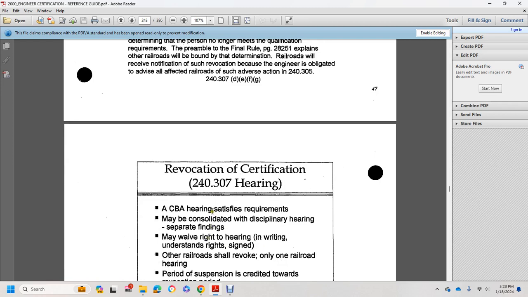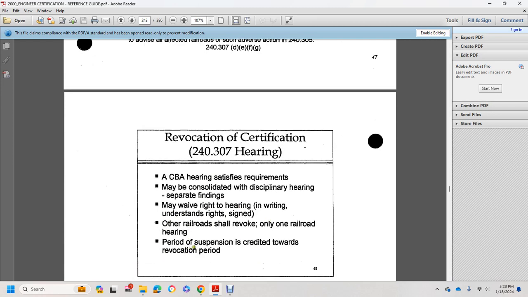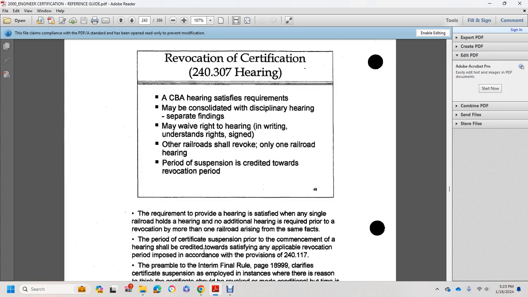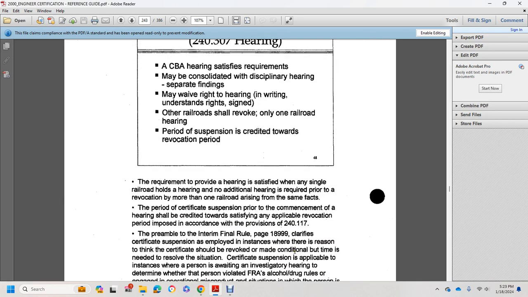Collective bargaining agreement hearings can satisfy the requirements, with a consolidated disciplinary hearing and separate findings. The engineer may waive the right to a hearing in writing and understand the right to sign. The other railroad shall revoke only one period of suspension, crediting the revocation period. The requirement to provide a hearing is satisfied when any single railroad holds a hearing, with no additional hearing required prior to the revocation by more than one railroad arising from the same facts. A period of certificate suspension prior to the commencement of the hearing shall be credited towards satisfying any applicable revocation period imposed in accordance with the provision in 240.117.